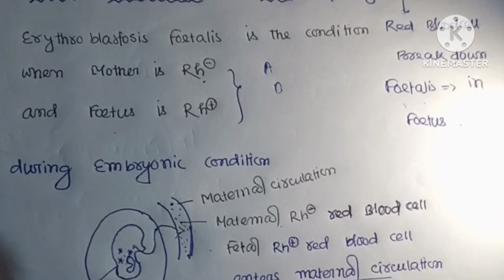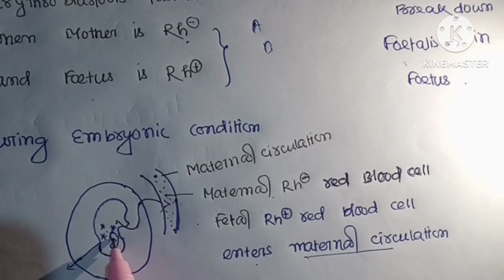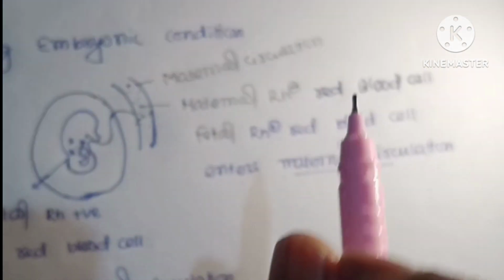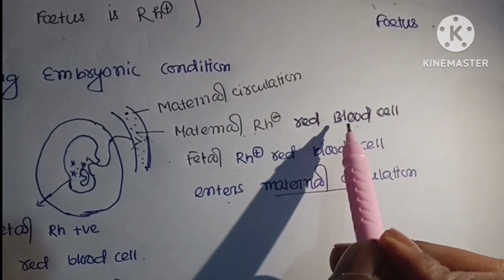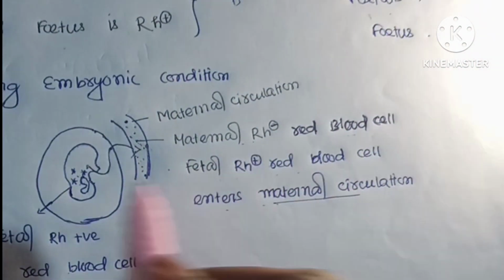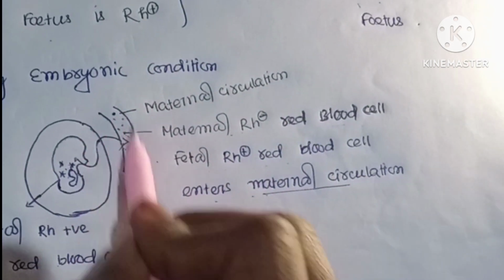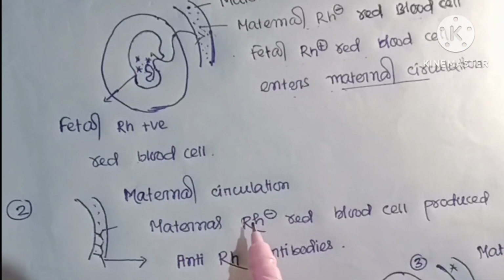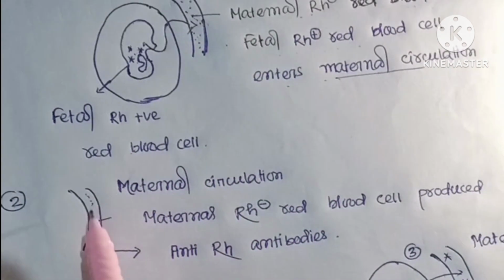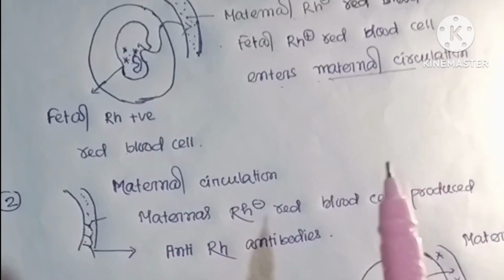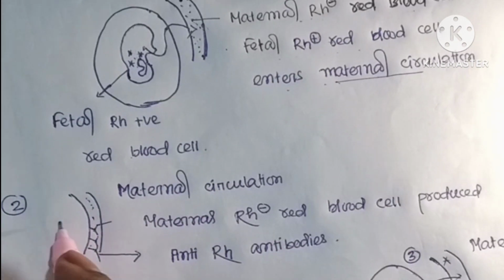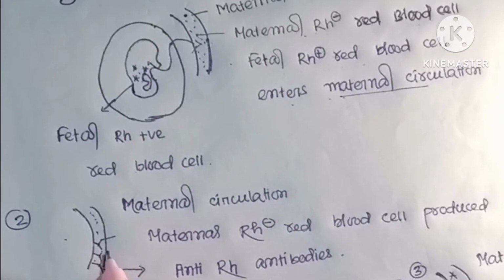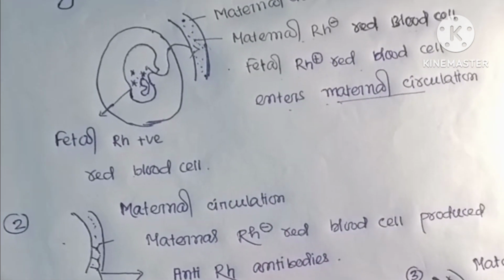During the first pregnancy, the child is Rh positive, but the maternal blood is Rh negative. In the first step, fetal Rh positive red blood cells enter into the maternal blood. In the second step, the mother produces anti-Rh antibodies against the fetus, because the fetus contains Rh positive antigen.